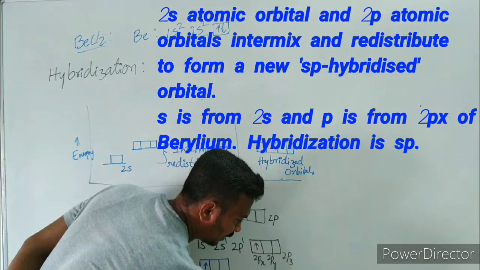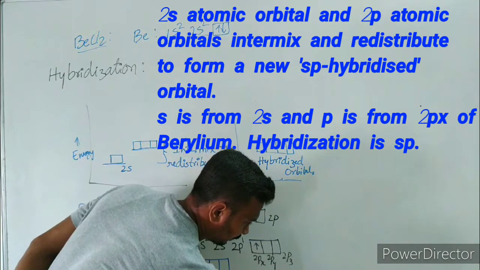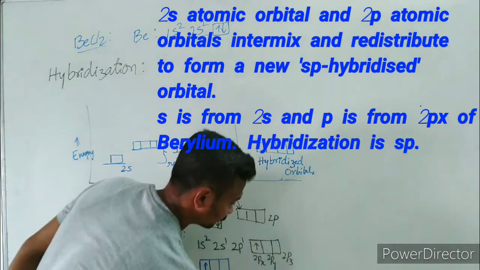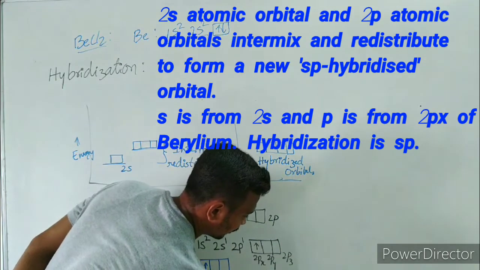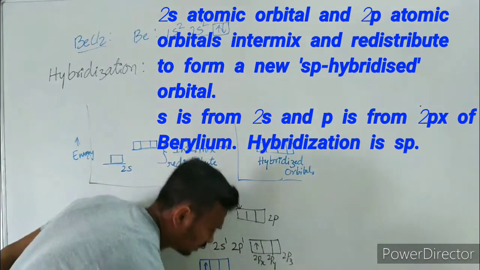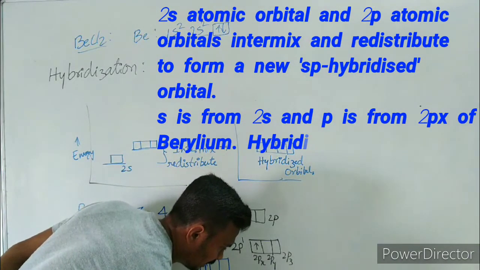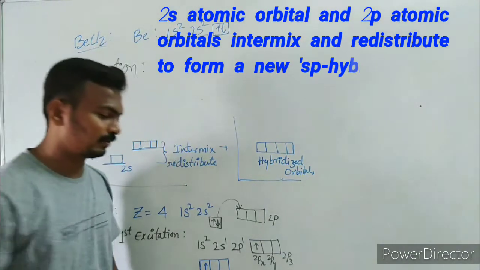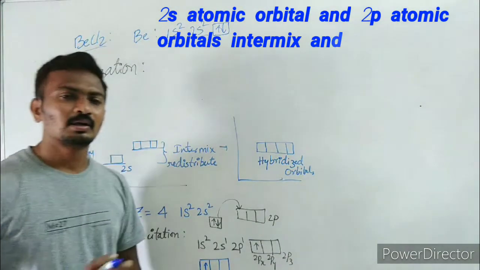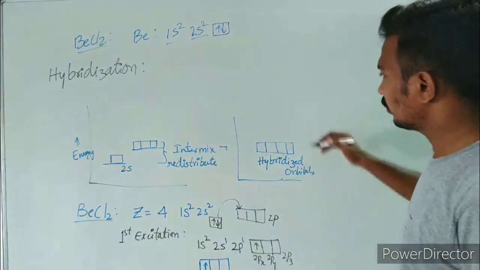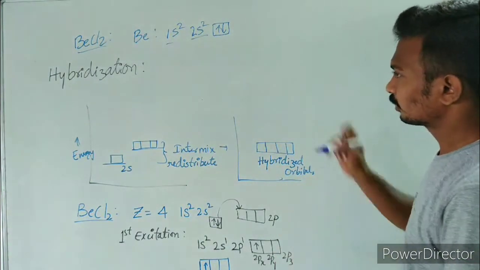These are sp hybridized orbitals. And where do they come from? One is from 2s and the other is from 2px. 2s1, 2px1. These 2s and 2p electrons will now be pairing with two chlorines.